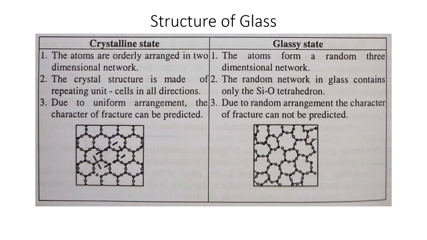Then next is the structure of glass. Glass can be in two forms, that is crystalline as well as amorphous, the glassy state. And the comparison, as usual: crystalline has an ordered structure, whereas glassy does not. Due to the random nature of the glassy state, fracture cannot be predicted, whereas in crystalline you can easily find the fault line and predict the fracture also. So these are the two types of glasses on the basis of structure.